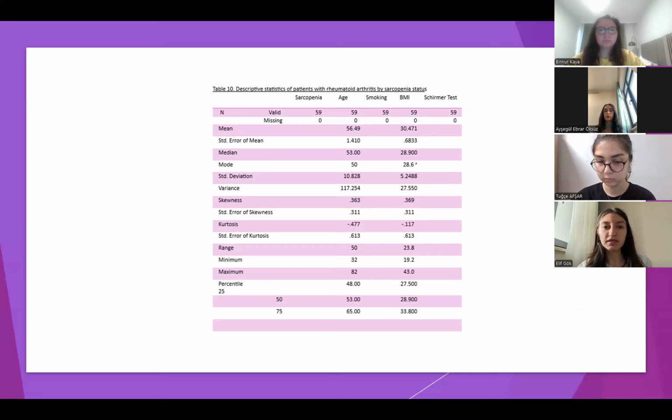For the BMI, mean is 30.4. Average mean value is 30.5. Standard deviation is 5.2. Minimum BMI value is 19.2. Maximum value is 43. Range between minimum and maximum BMI value is 23.8. In percentile, half of the patients have less than 28.9 BMI value.